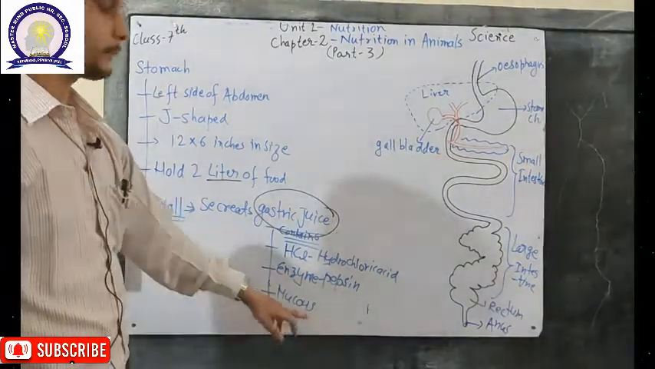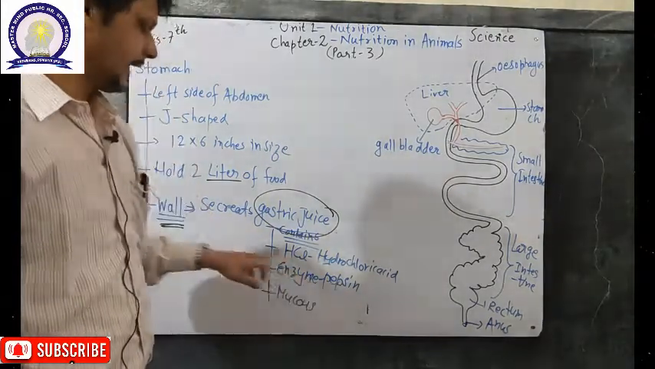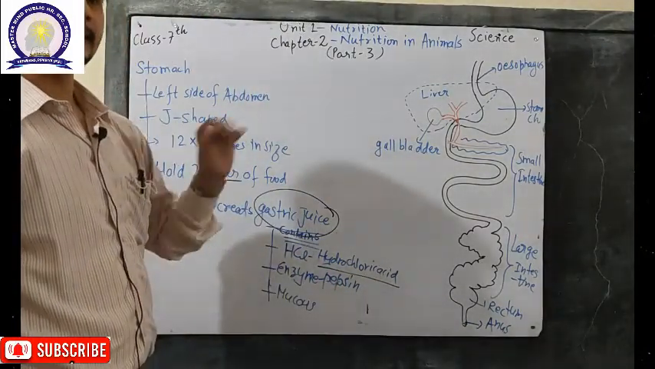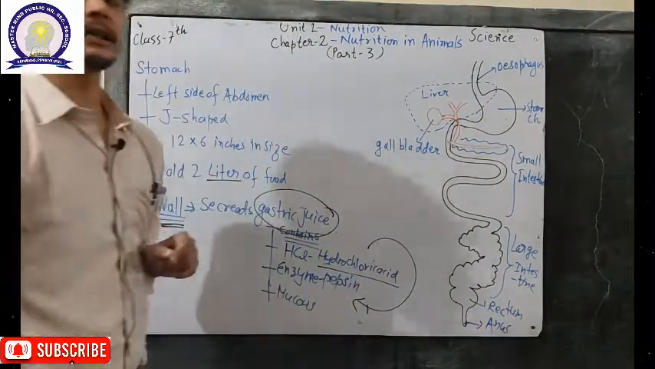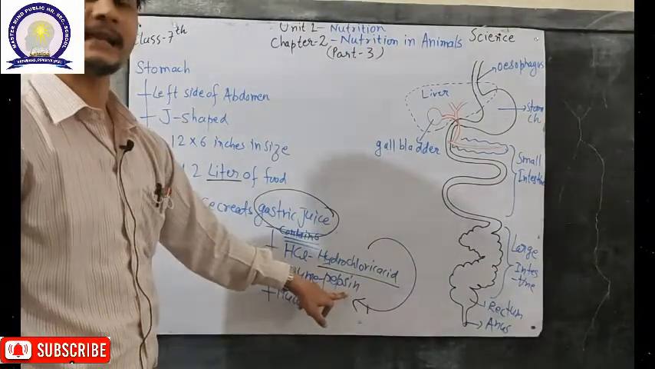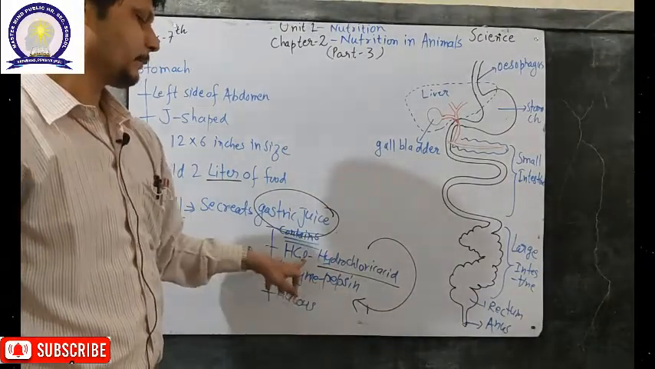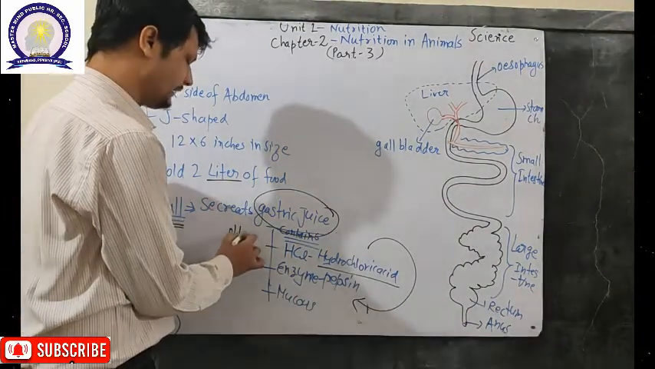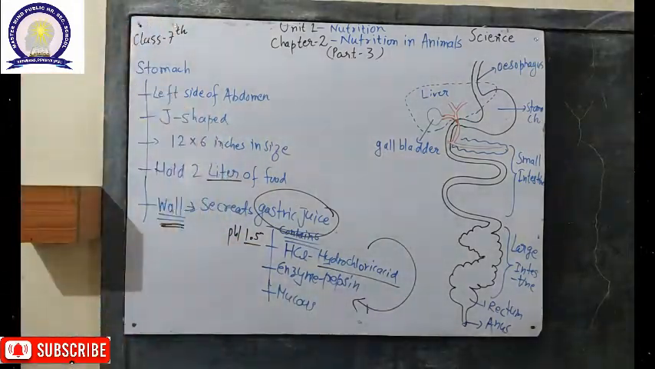Mucus helps to protect the wall of the stomach, the enzyme helps in the digestion of the food, and HCl, that means hydrochloric acid, helps in the disinfection of your food, and somehow hydrochloric acid is required for the activity of the pepsin. If hydrochloric acid won't be present, then pepsin, that is the enzyme, won't act on the food, so it can't be digested. So it is very important that HCl is present in the stomach, with a pH value of around 1.5.